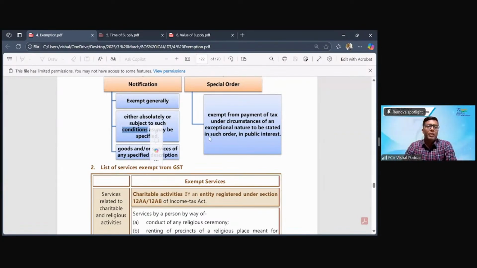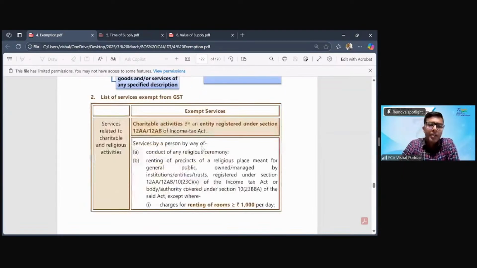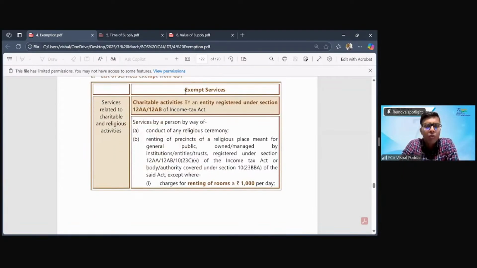I hope the background of entire exemption is clear. And also I'll repeat, we are only going to deal with service exemptions, which is part of our syllabus. Goods exemption is not part of our syllabus. Fine, students? Up till now, anybody has any doubts or questions, please feel free to ask before I proceed.